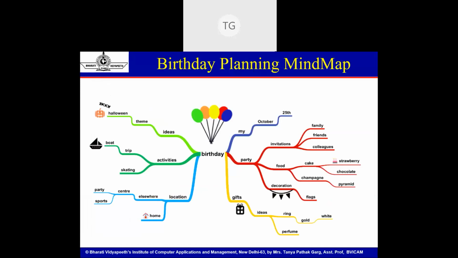This is a very personal use case wherein you can have birthday planning or party planning also done through mind maps. So if you see here, every piece of information is available right in front of you. You don't need to really look for diaries or notes. Probably you've planned the birthday of one child in one diary, you've written so many things, and then there is another child after a few years you want to plan the birthday for, and you've lost your hard copy notes. So having everything in a software driven mode makes it more accessible and more persistent for the future.